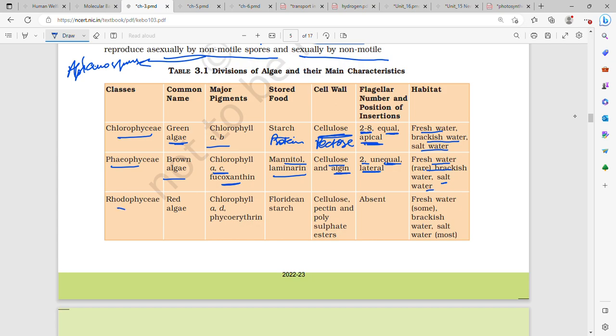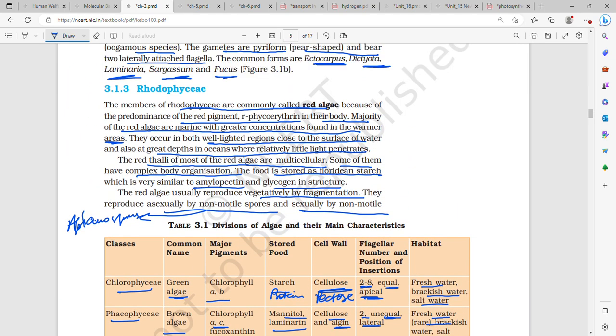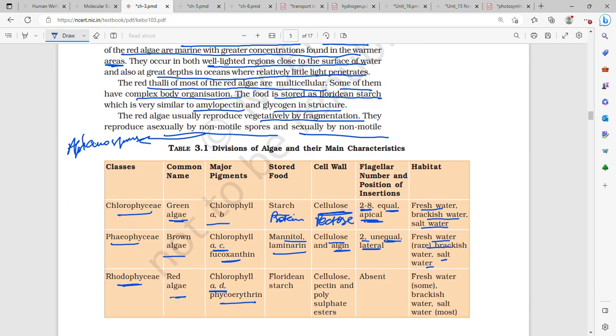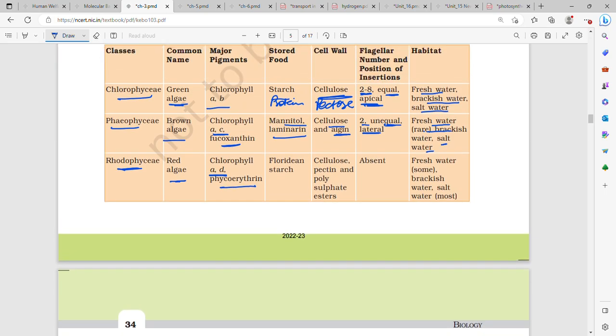Then Rhodophyceae, also called red algae, common name red algae. Major pigments found are R-phycoerythrin and chlorophyll A and D. So chlorophyll, where is chlorophyll A and D written here? It's not, okay, here we have to remember. So chlorophyll A and D and phycoerythrin.